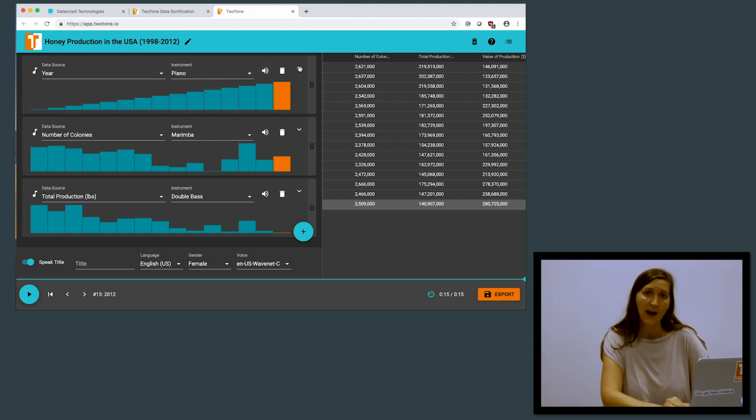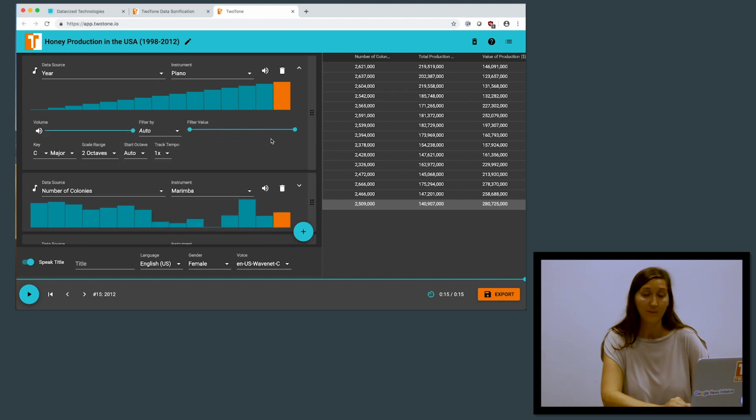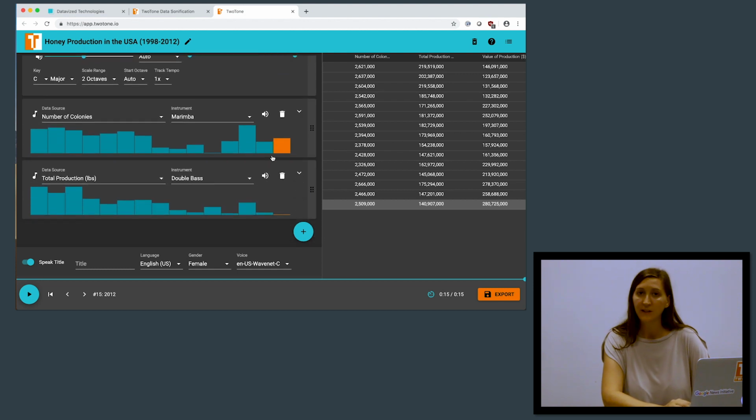But we can also use some added functionalities, such as this drop-down feature to perhaps minimize the volume of year, so it's just a little bit more subtle, as that is incremental. And let's play that sonification.